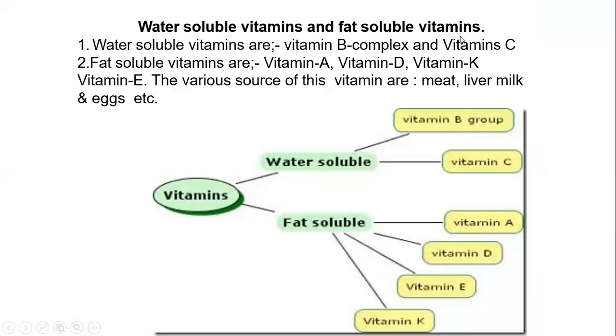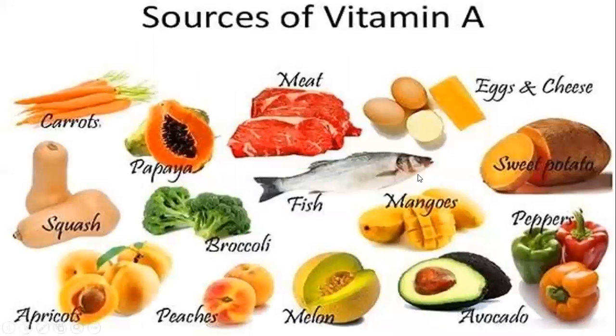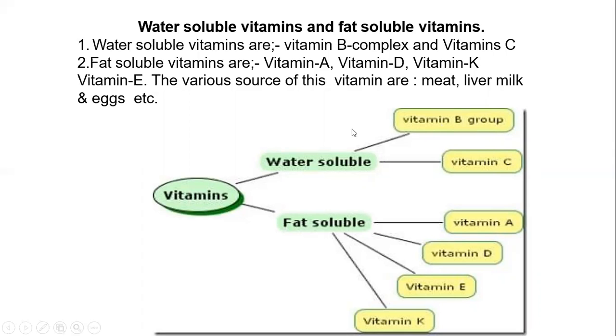See here, the water soluble vitamins and the fat soluble vitamins are categorized individually. The vitamins in the B complex, B group, and C are water soluble. A, D, E, K are fat soluble. First, we are going to discuss the fat soluble vitamins: A, D, E, K.